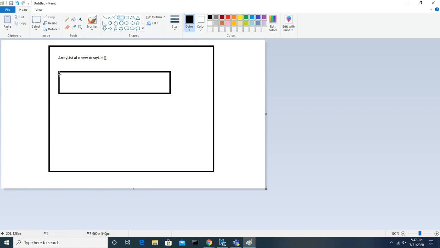You guys know what an array is, right? Generally an array is an architecture where you can accommodate elements with a fixed size. Array means you have to create it with some size. Without mentioning the size, you cannot create the array object, right?